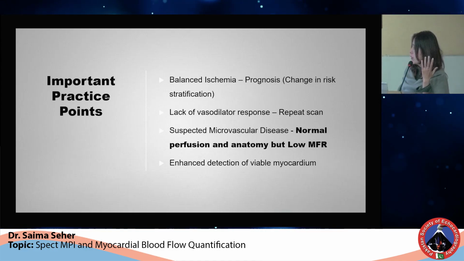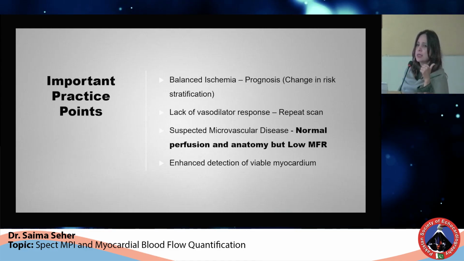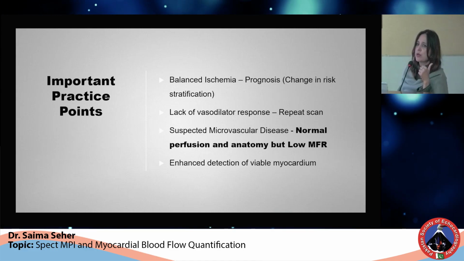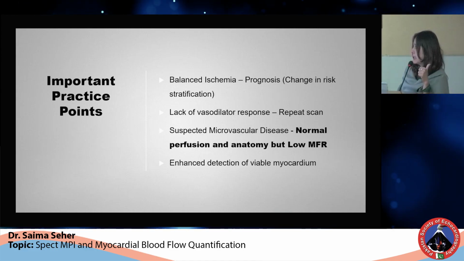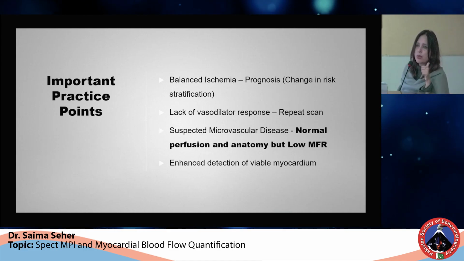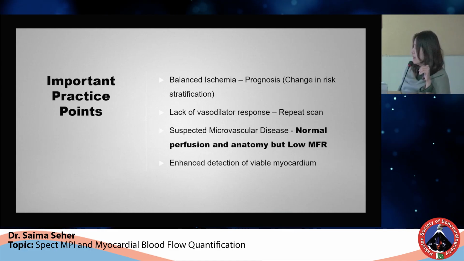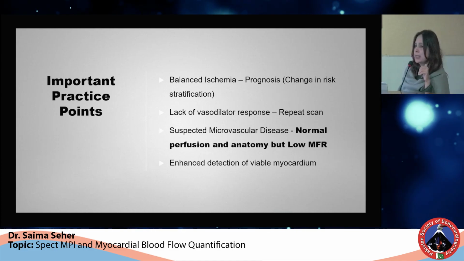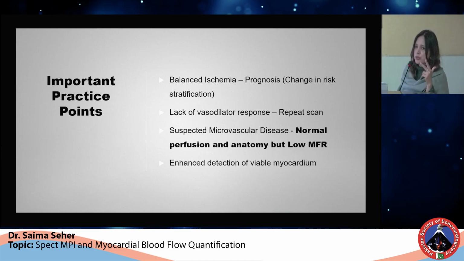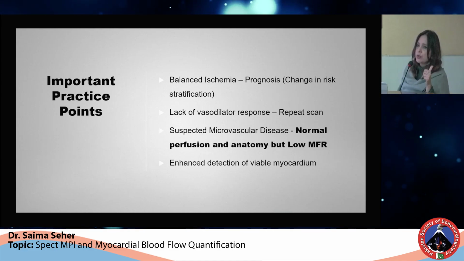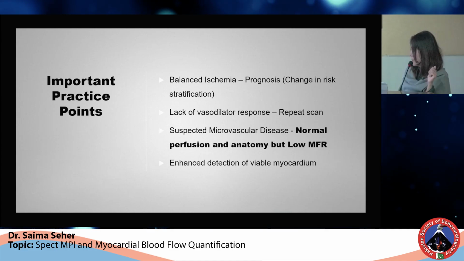So what are the important practice points? Number 1 thing is this helps us in identifying patients who have got balanced ischemia. Second thing is that we can identify those who have got a normal scan because of vasodilator failure, and the scan can be repeated with proper preparation. Similarly, if anatomy is normal, if perfusion is normal and MBFR is reduced, this goes in favor of microvascular disease.